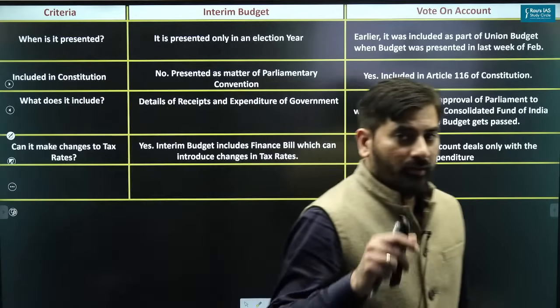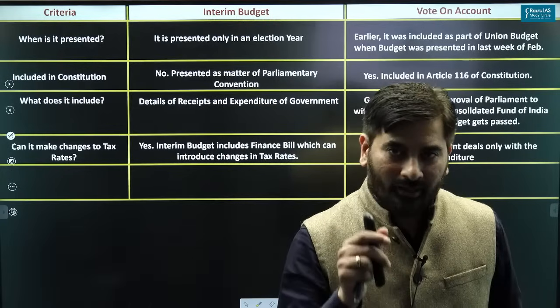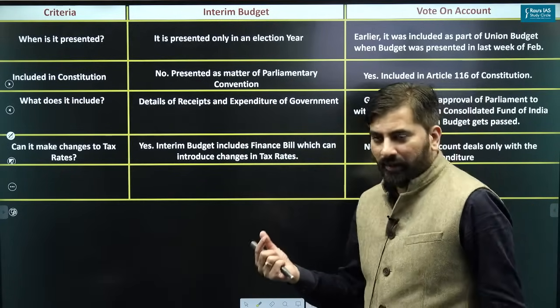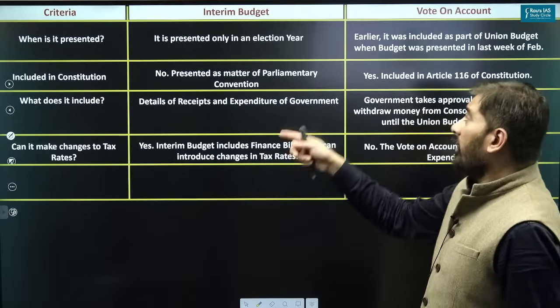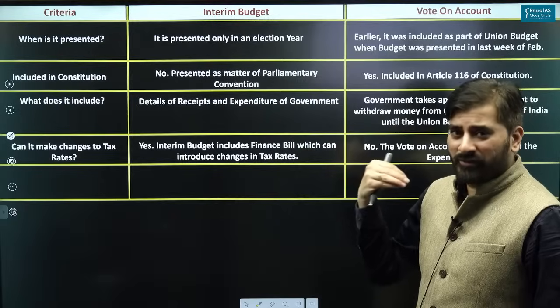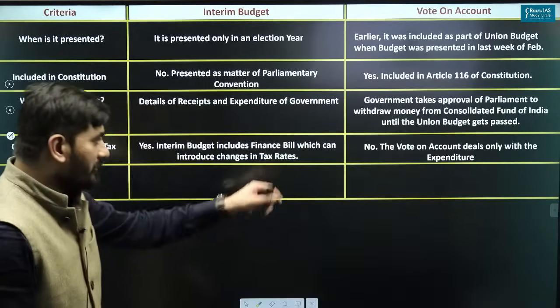Can interim budget make changes to tax rate? The word which is important is, can it include changes to tax rate? Yes, indeed. If it wants, it can introduce changes to tax rate. What about vote on account? Vote on account does not deal with the receipts, only expenditure. So obviously it cannot make changes to the tax rate.